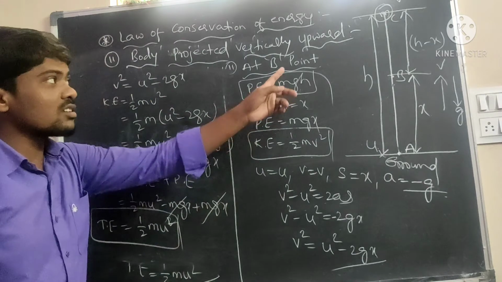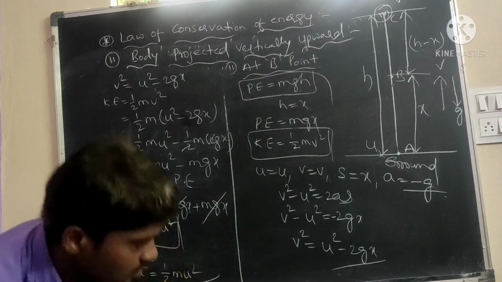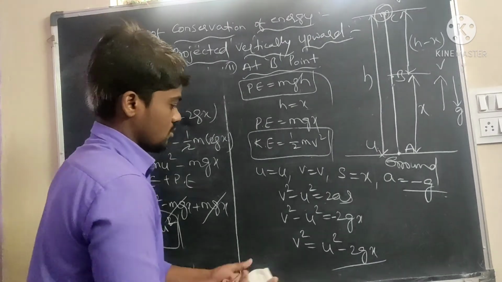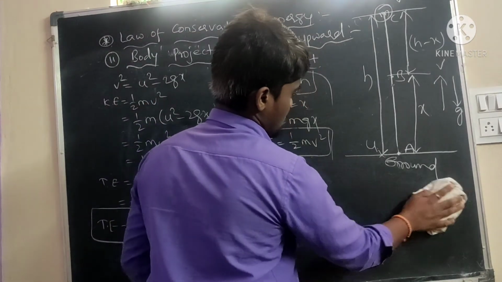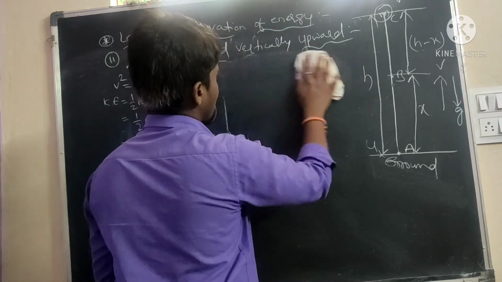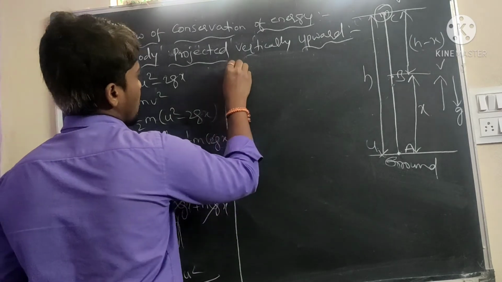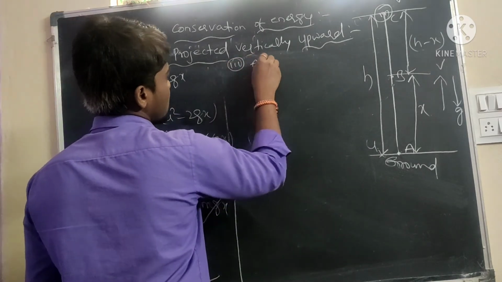Next we will find the total energy at the third point, C point. Third case is at C point.